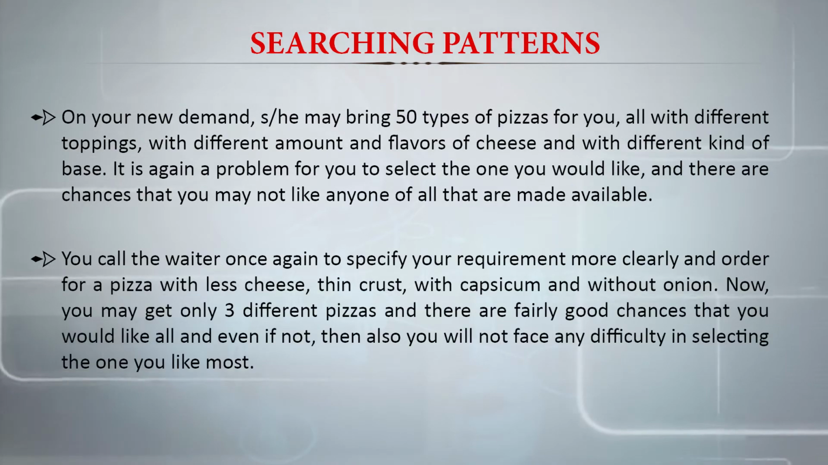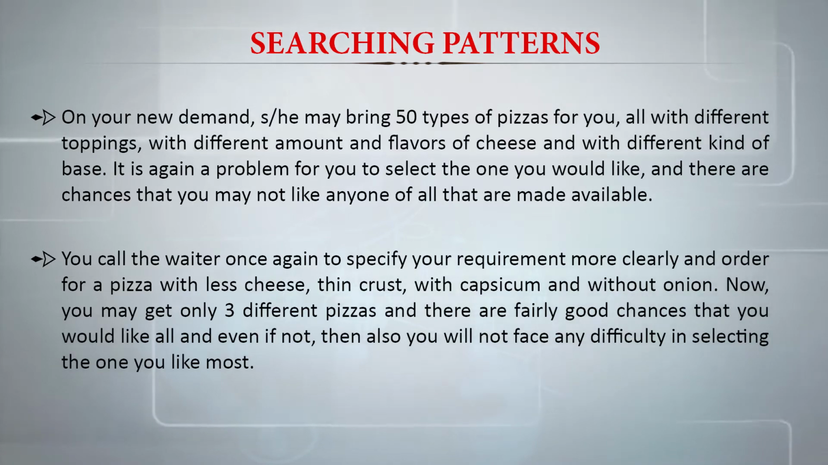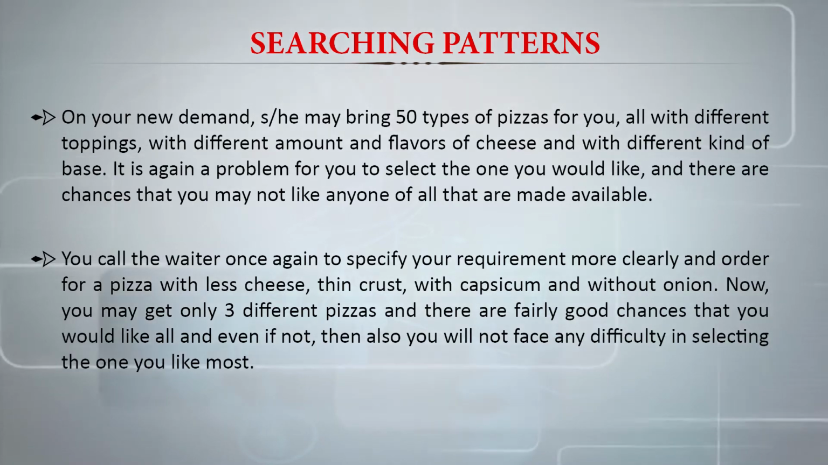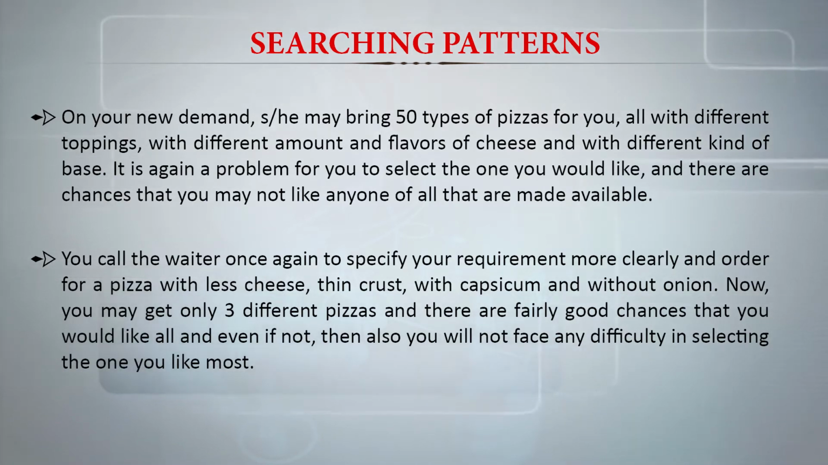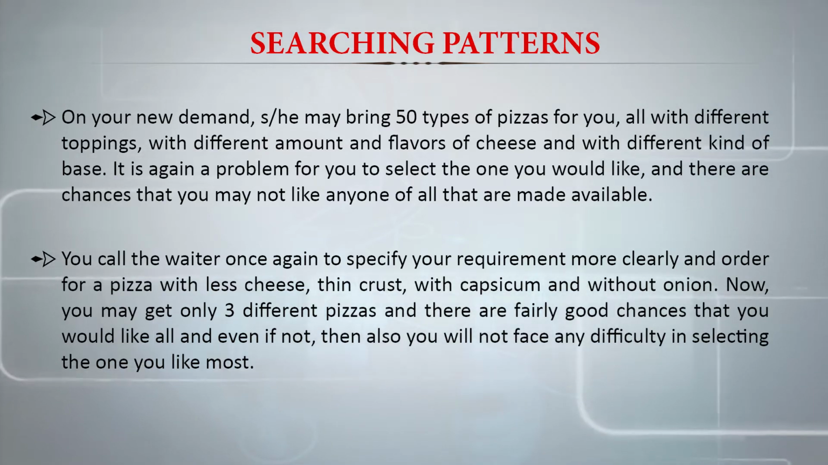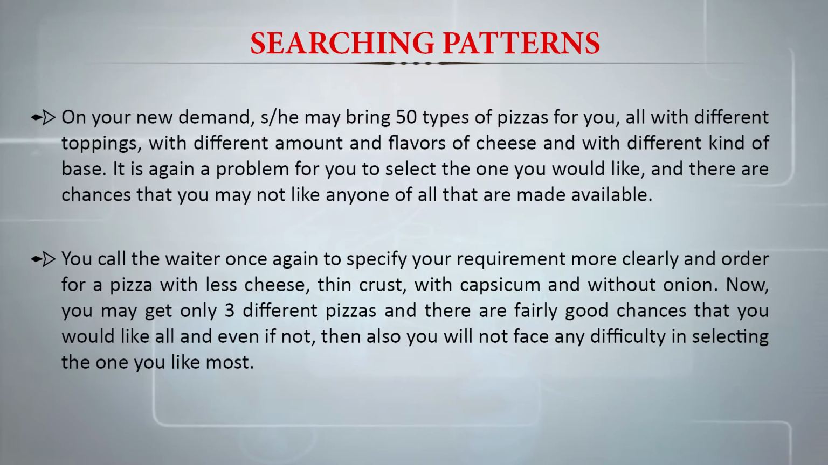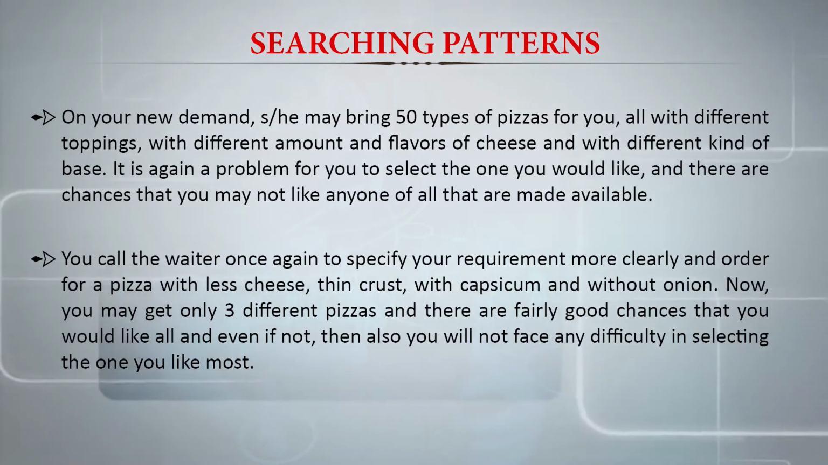So you call the waiter once again to specify your requirement more clearly and order a pizza with less cheese, thin crust, with capsicum and without onion. So now you may get only 3 different pizzas, and there are fairly good chances that you would like all, and even if not, then you will not face any difficulty in selecting the one you like most.